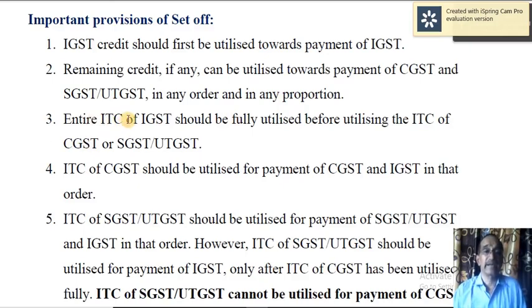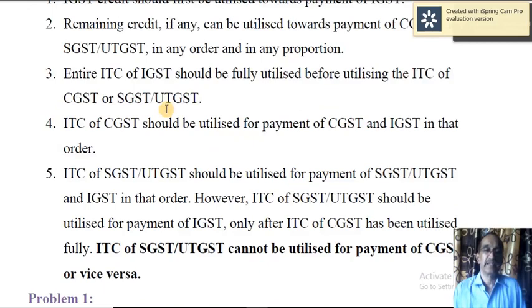Then the entire ITC, that is input tax credit of IGST, should be fully utilized before utilizing the input tax credit of CGST or SGST or UTGST. UTGST is in the case of Union Territories.